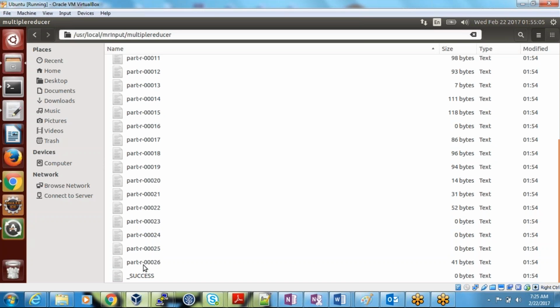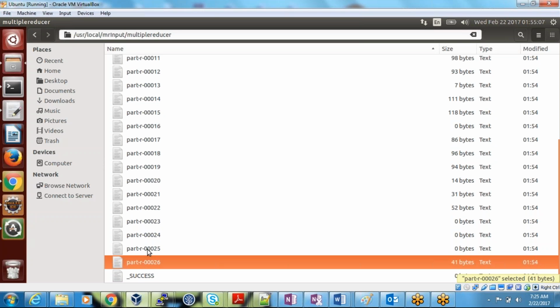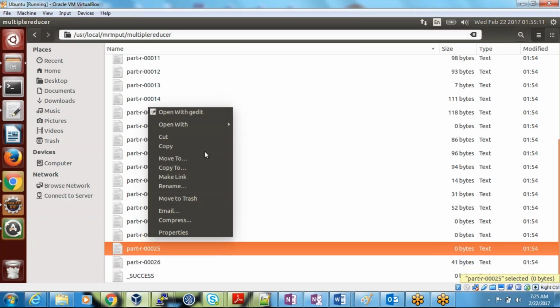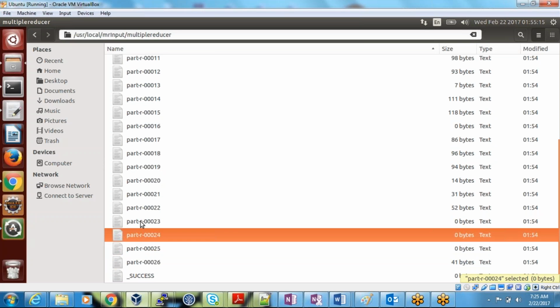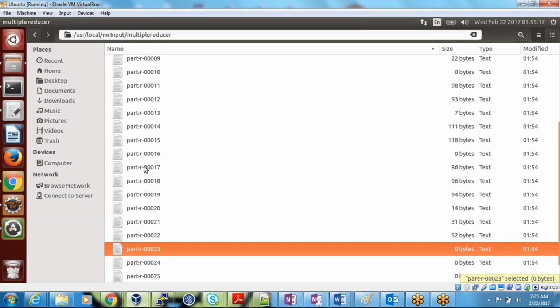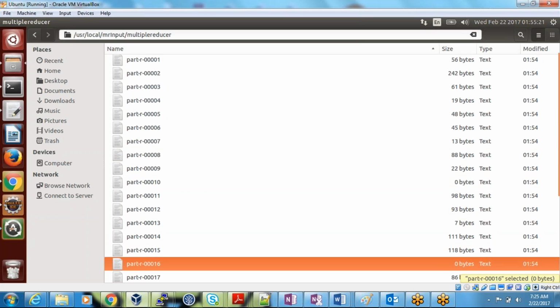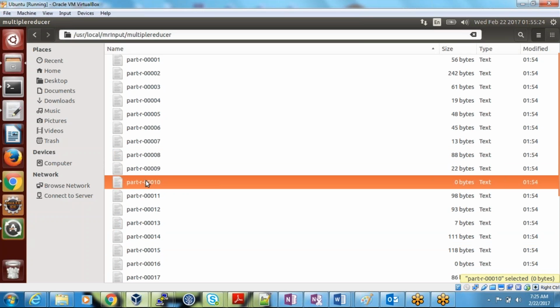Look at this, guys. This is 41 bytes, but this is 0 bytes. It means there is no word starting with Y. This is also 0 bytes. Sir, it is creating so many unnecessary 0 byte files. I don't want to create them. Is there any mechanism to do it? Yes, there is a mechanism.